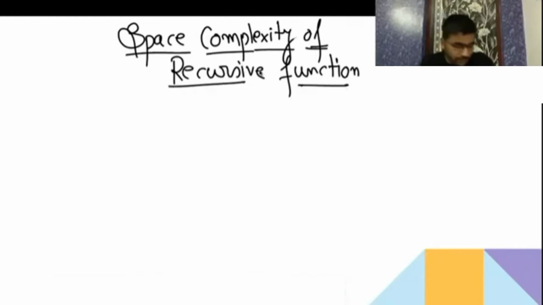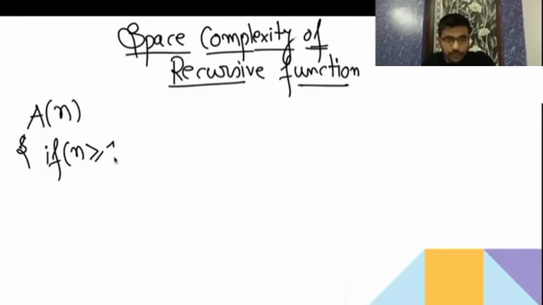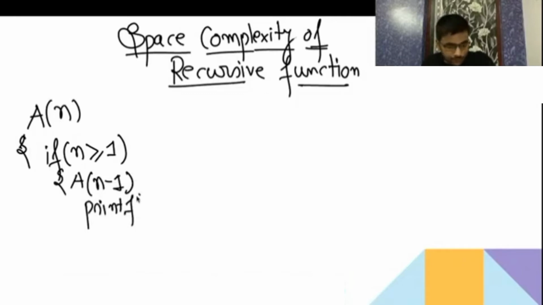Now take one recursive function A. If n is greater than or equal to 1, then it is going to call A(n minus 1), then it is printing n. Now let's assume I am calling this function on input 3.